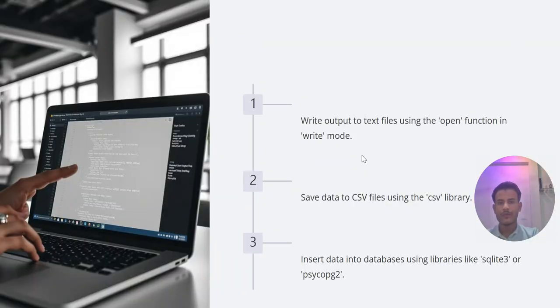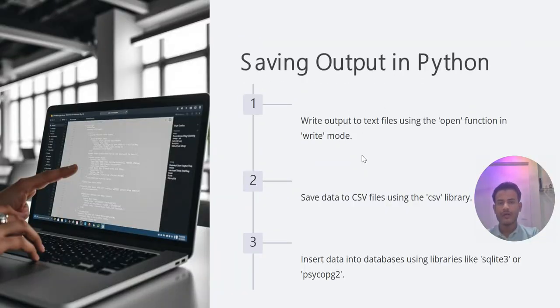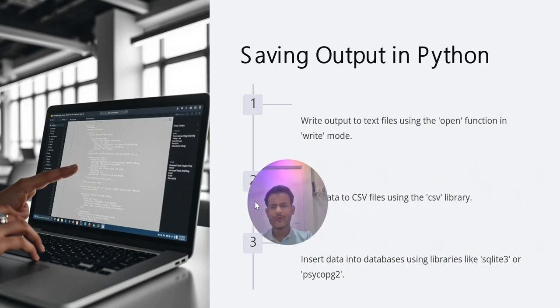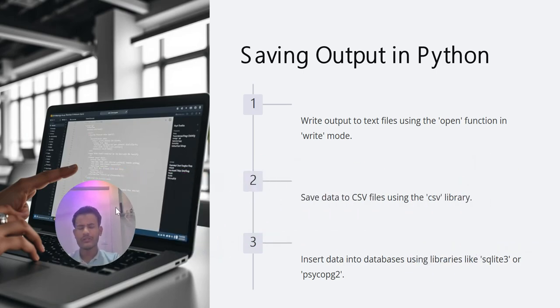So our next topic is saving output in Python. There are many ways to save output in Python. We will only see mainly three ways. First is by using a text file. We write output to a text file using the open function in write mode. So by using the write mode, we can write any output to a text file.